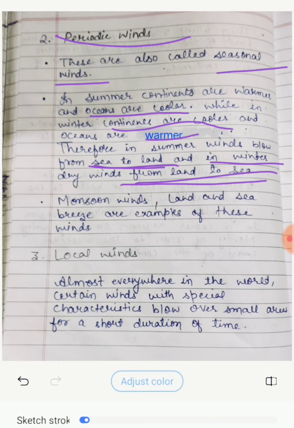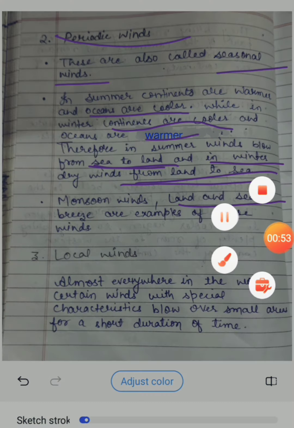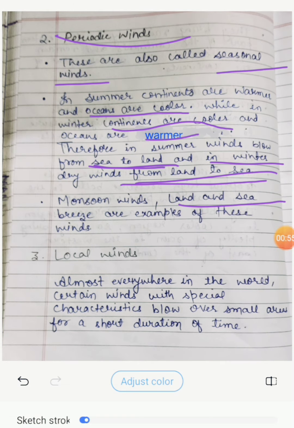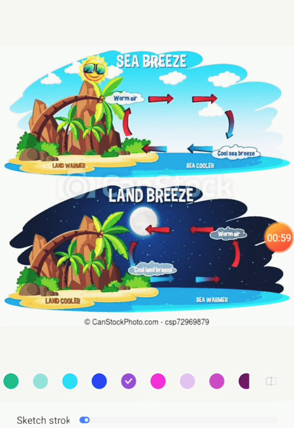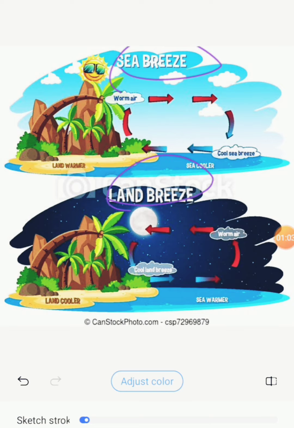Some examples of periodic winds, which are always asked in examinations, are monsoon winds, and land and sea breeze. Let me make you understand what land and sea breeze are, which are examples of periodic winds. I am going to show you the diagram of land and sea breeze to make it clear. Here you are observing the diagram of sea breeze and land breeze. One by one we will discuss land breeze and sea breeze.